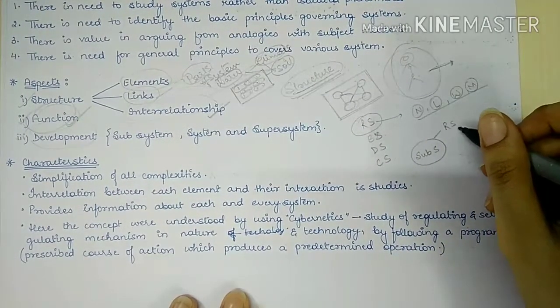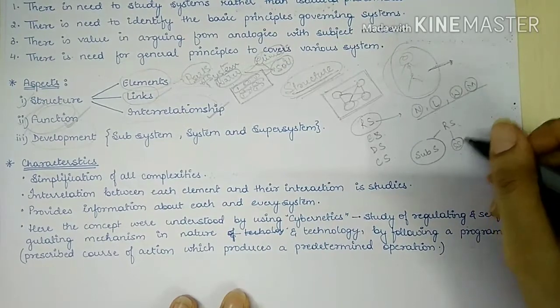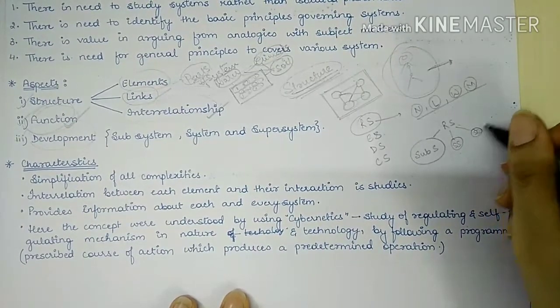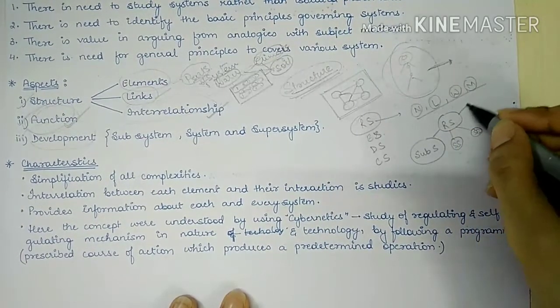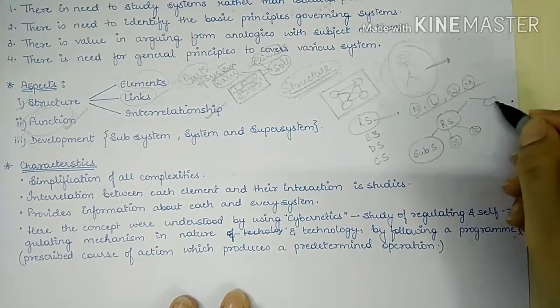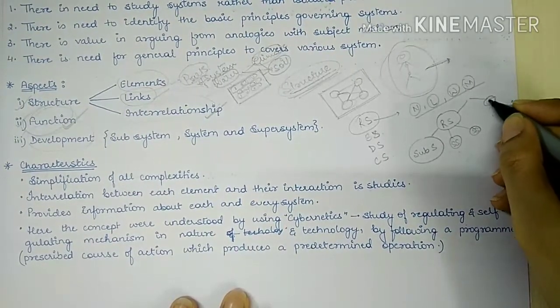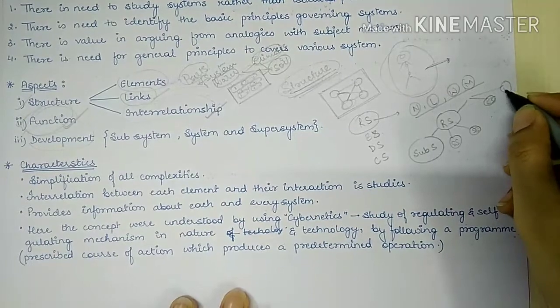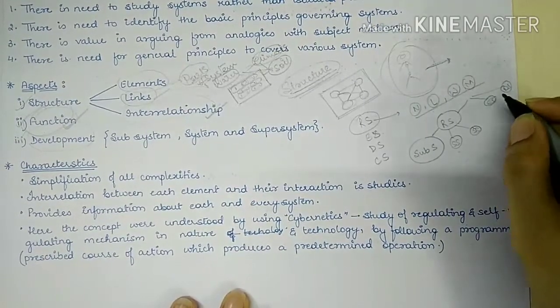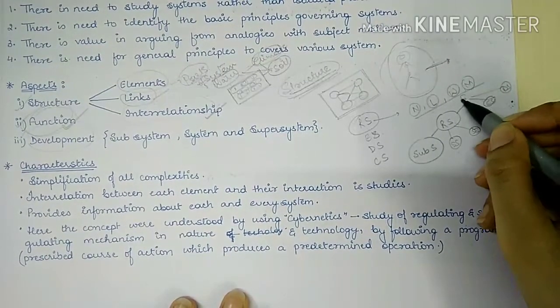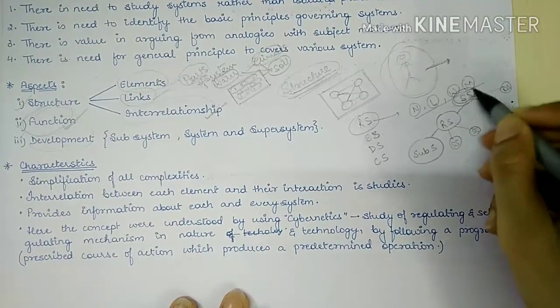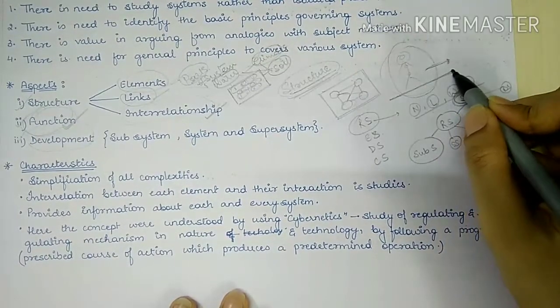So all these subsystems combine to form a system, and these systems, like the respiratory system, excretory system, digestive system, all these systems combine to form a super system. And the super system is the human body.